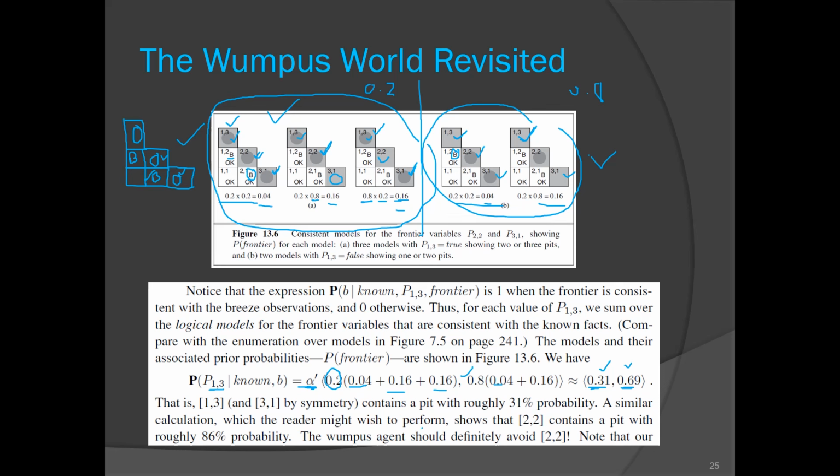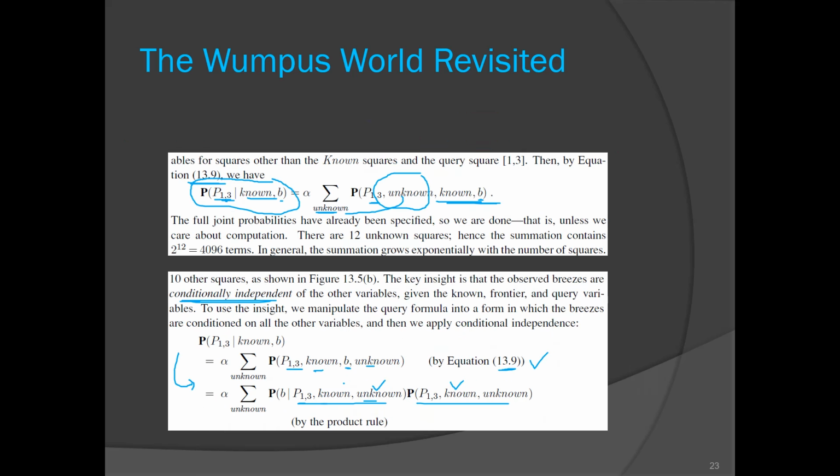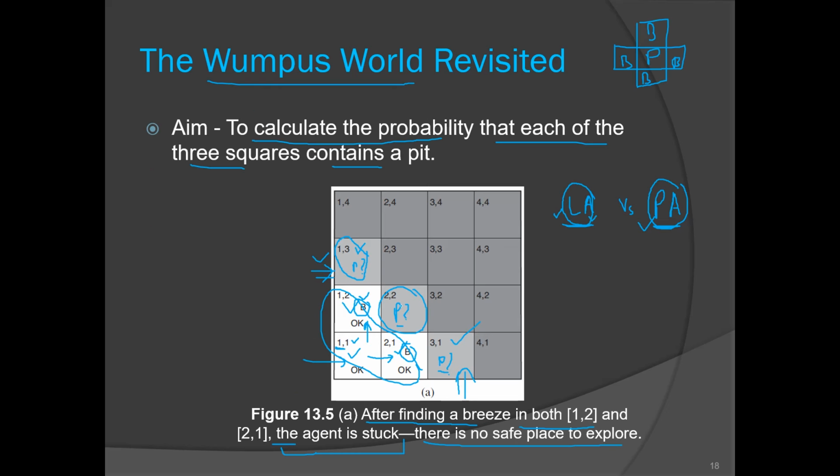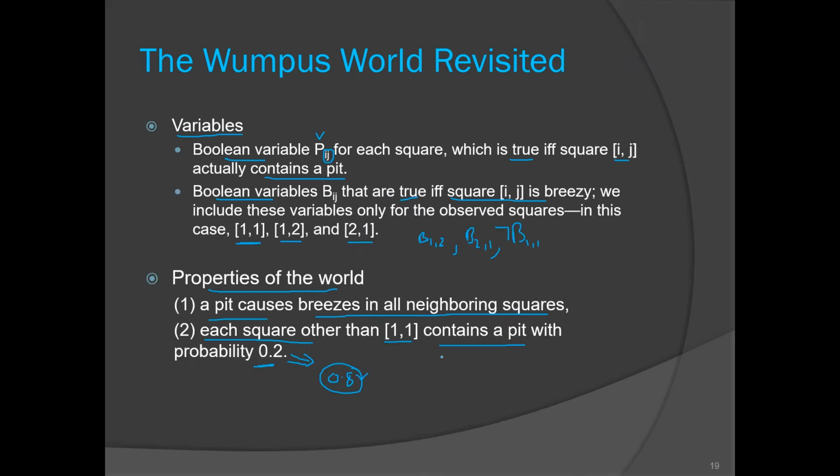If you follow the same derivation for 2,2, its probability is 0.86, or 86%. So our probabilistic agent will select either the pit at 1,3 or 3,1, because their probability is 31%, while the probability of 2,2 is 86%. Did you get this derivation?